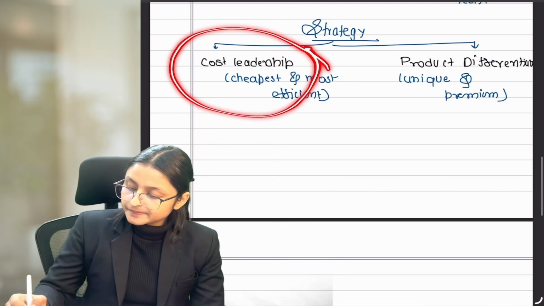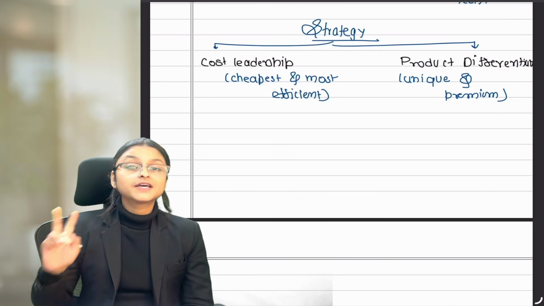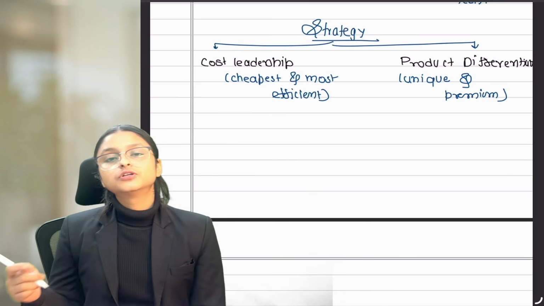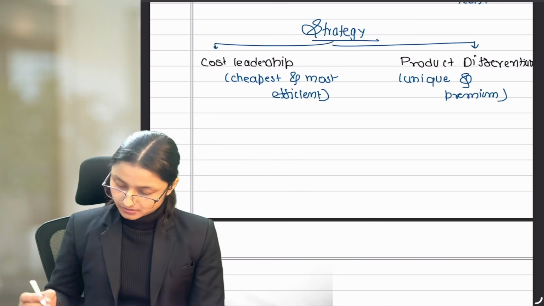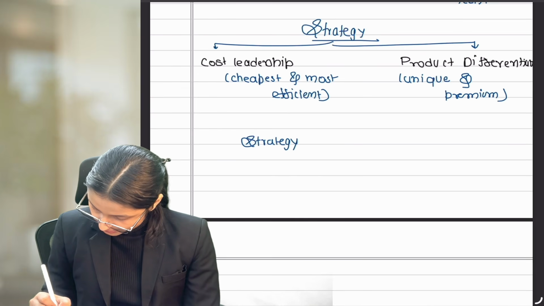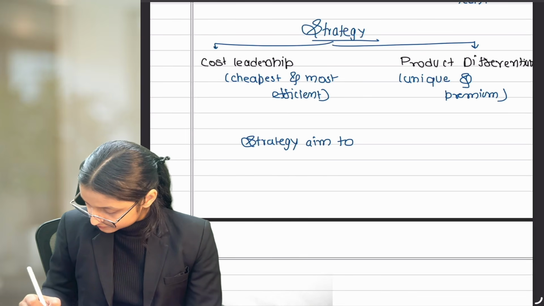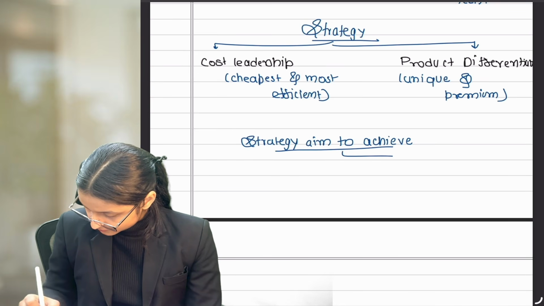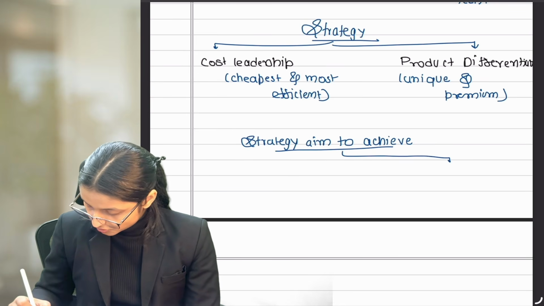Now, why do companies make this strategy? To achieve their two aims, that is superior financial return and to achieve competitive advantage, right? So write it down. Strategy aims to achieve advantage over competitor.